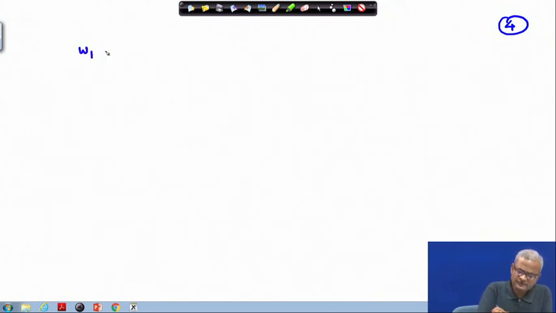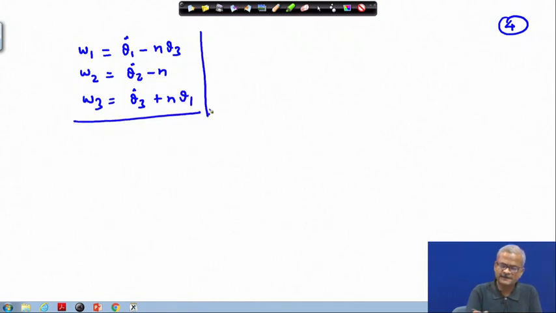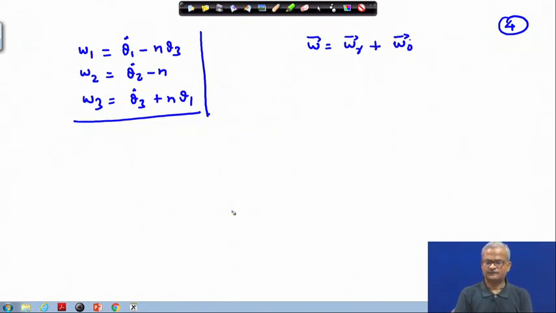So, first I will simply state those values and thereafter I will do that. I have done it earlier also, but again I will repeat: omega 2 equal to theta 2 dot minus n omega 3, and omega 3 equal to theta 3 dot plus n times theta 1. And how are we getting this? For this we are using the information that this will be equal to the absolute angular velocity omega r plus omega 0, means this is the orbital reference frame.